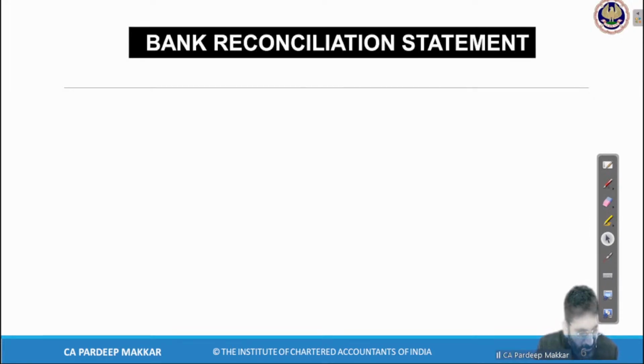Sir, please tell example number 6, what is discounting of cheque? Already mentioned. Now illustration number 6 is regarding adjusted cash book, we will do it. Wait and watch. Narendra Sonal, okay. So let's start with the next method, that is the adjusted cash book method. So in the BRS chapter we will have two methods. One is the BRS method, second is the adjusted cash book method. What is the difference between these two methods?